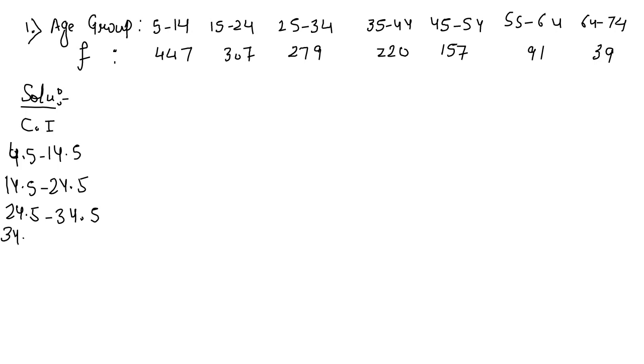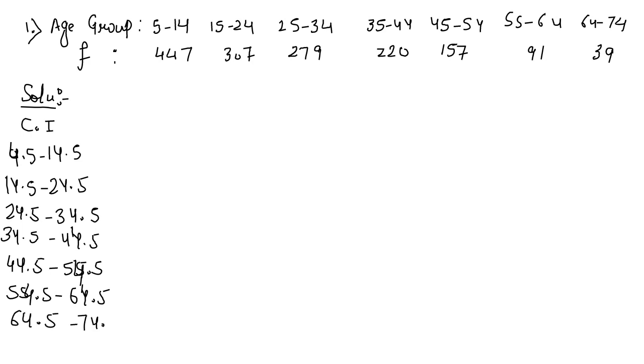Next is 34.5 to 44.5, then 44.5 to 54.5, 54.5 to 64.5, then 64.5 to 74.5.